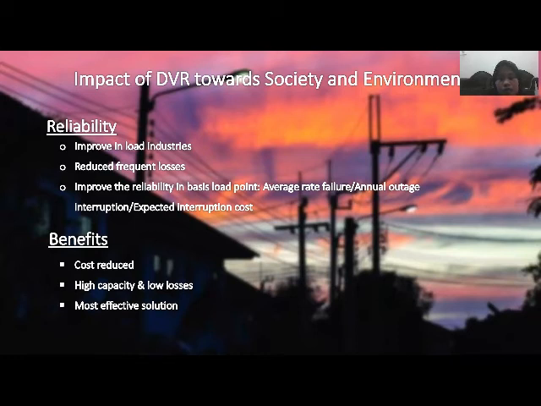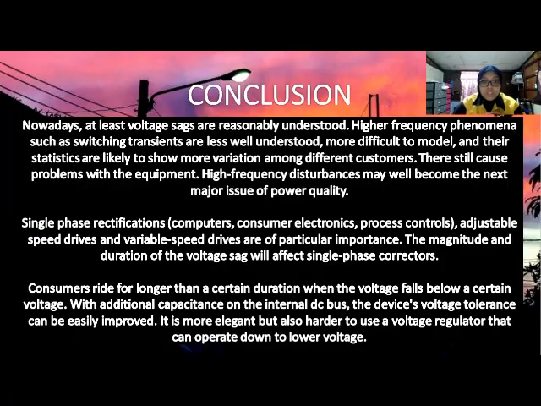From using the DVR in the power system, the benefits are that we can reduce the cost, and have high capacity and low losses. And lastly, the dynamic voltage restorer is the most effective solution as its function can bring the voltage interruption back to normal.